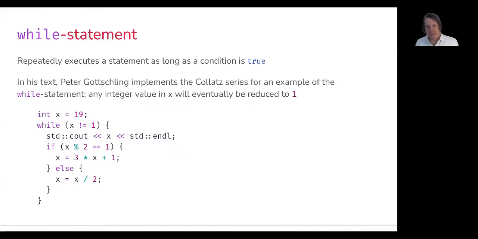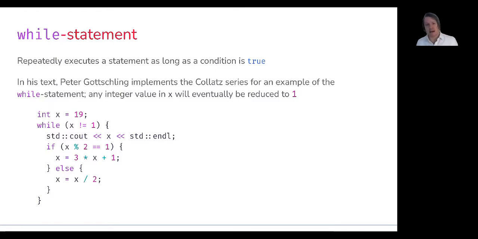So the while statement. This is going to allow us to repeatedly execute a statement as long as some sort of condition is true. A lot of times we're going to use the while statement when we're going to execute something an unspecified or unknown number of times, and we're going to continue to do so until we arrive at some sort of condition.